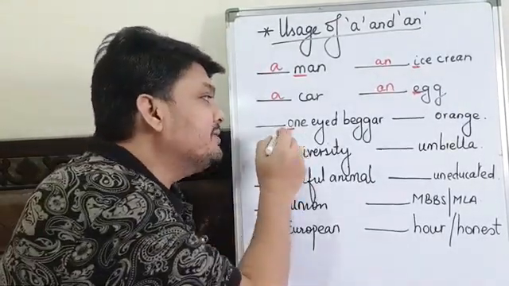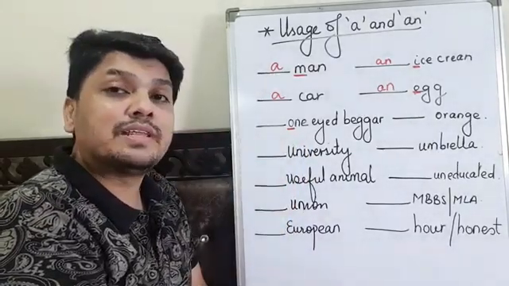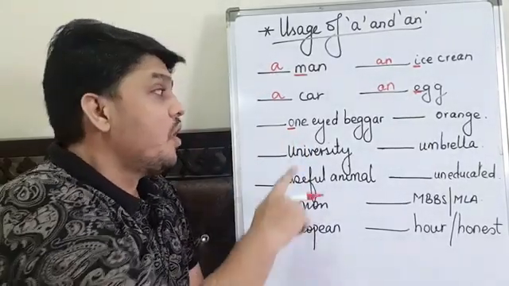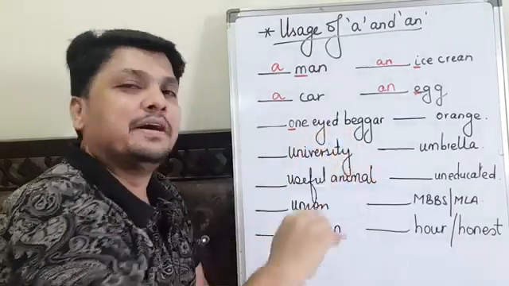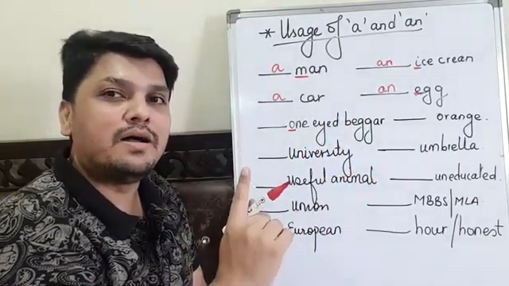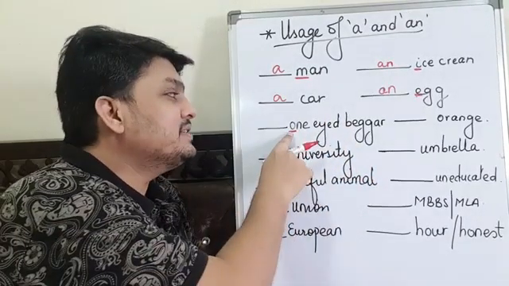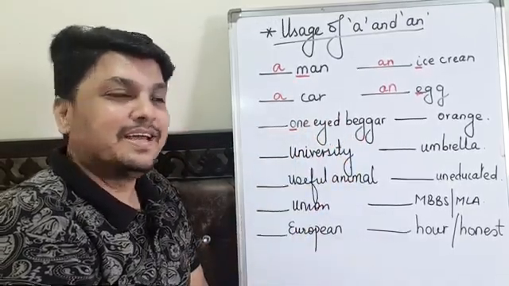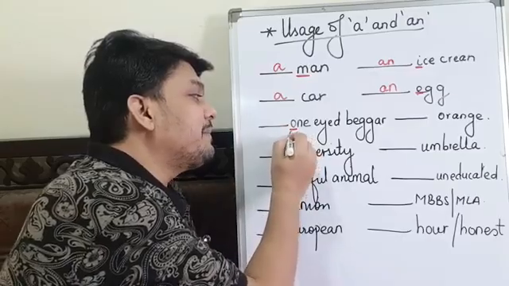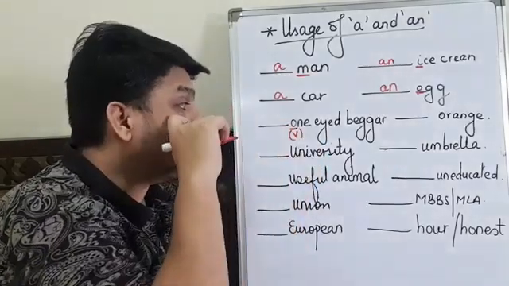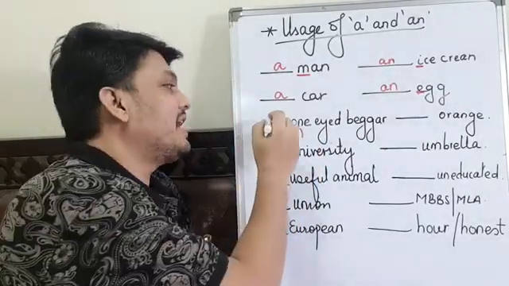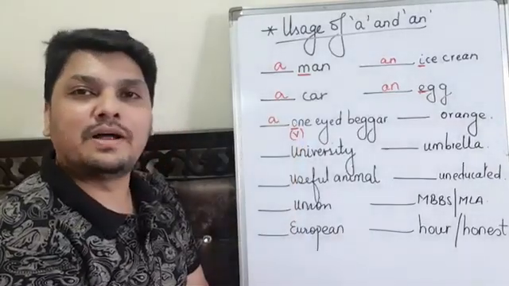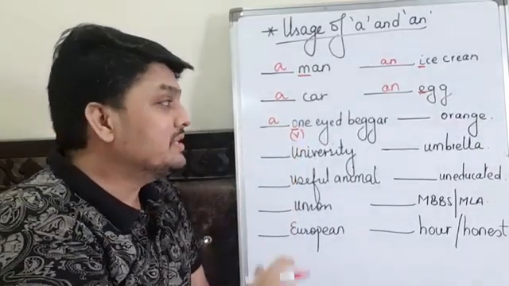If I pronounce this, it will be pronounced like W. One-eyed beggar. W. The sound of W is coming over here, and W is not a vowel. So I will use A. A one-eyed beggar.